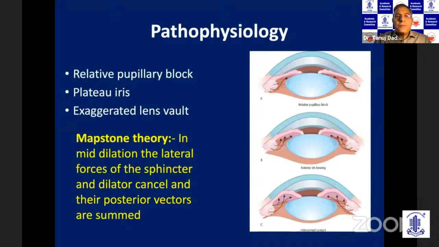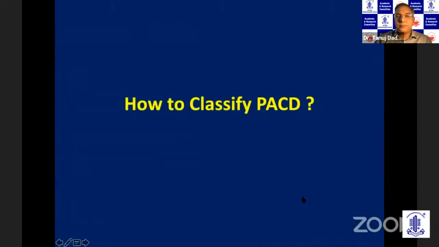The basic pathophysiology, according to the Mapstone theory, is that when the iris in dim illumination becomes mid-dilated, the posterior vector of the iris is maximum, and that is what causes the pupillary block mechanism.